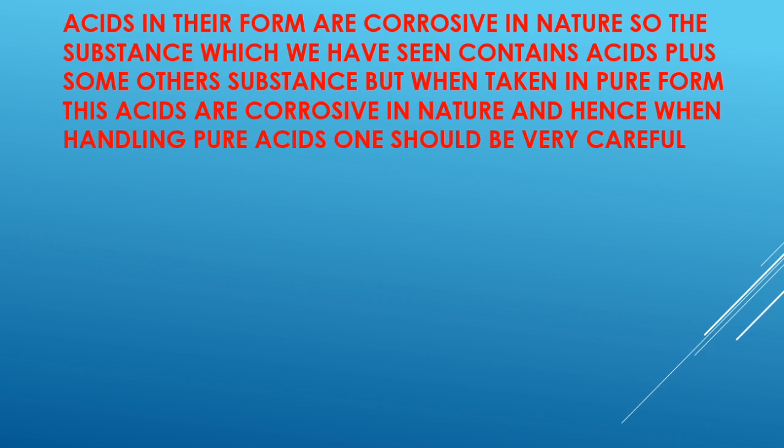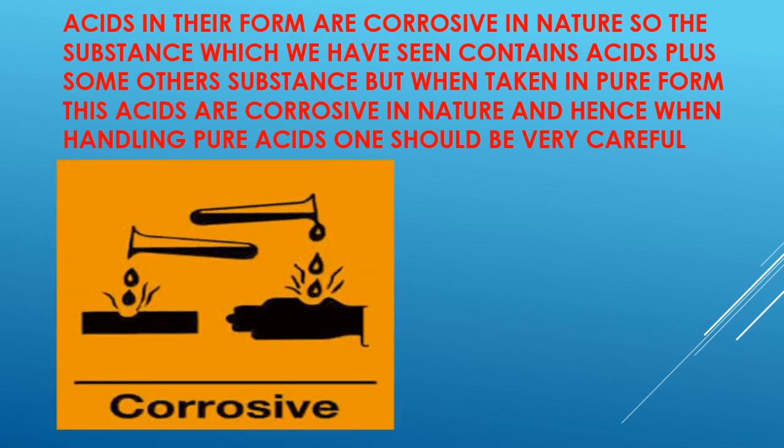Okay, so there are two more properties which we have to learn regarding acids: that acids in their pure form are corrosive in nature. So whenever these are to be handled, they are to be handled in a very careful way.